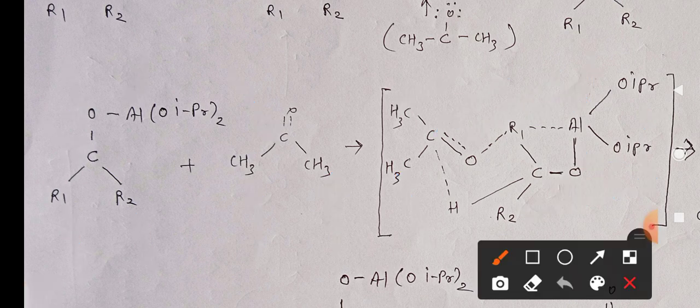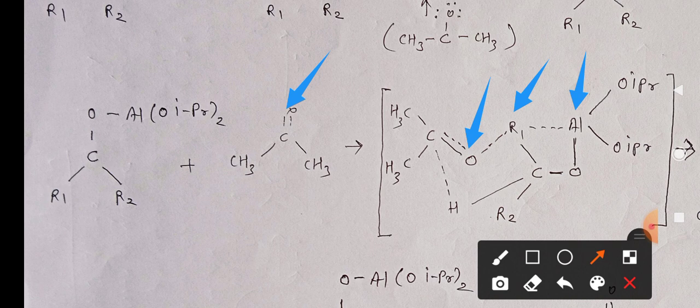In this formation of the transition state, here you can see that this oxygen I am showing by arrows, the oxygen of acetone gets bonded, or partially bonded, with R1 of that alcohol, and R1 gets partially bonded with aluminum.